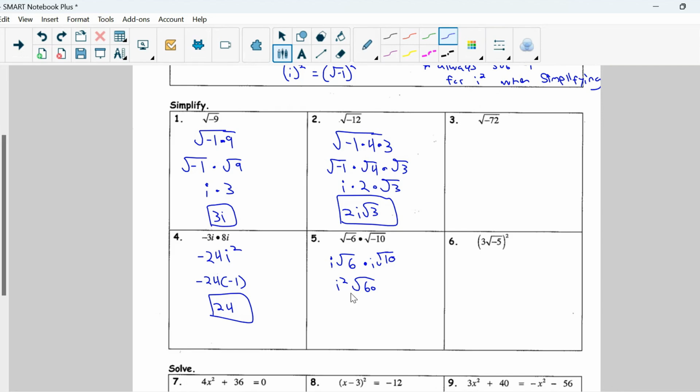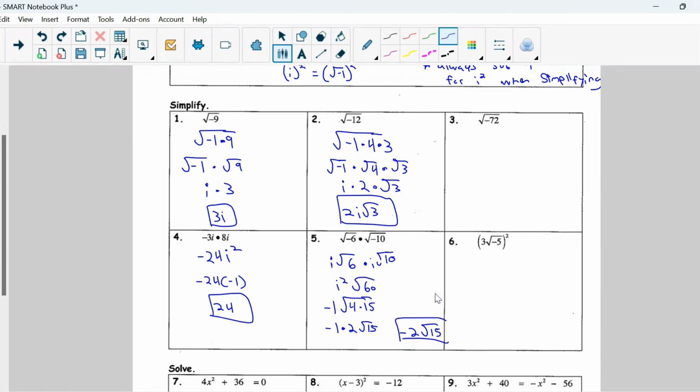Simplify our i squared. i squared turns into negative 1 and a perfect square factor of 60, we could make that 4 times 15. The square root of 4 is 2. So that gives me negative 1 times 2 times the square root of 15, which ultimately simplifies as negative 2 times the square root of 15.